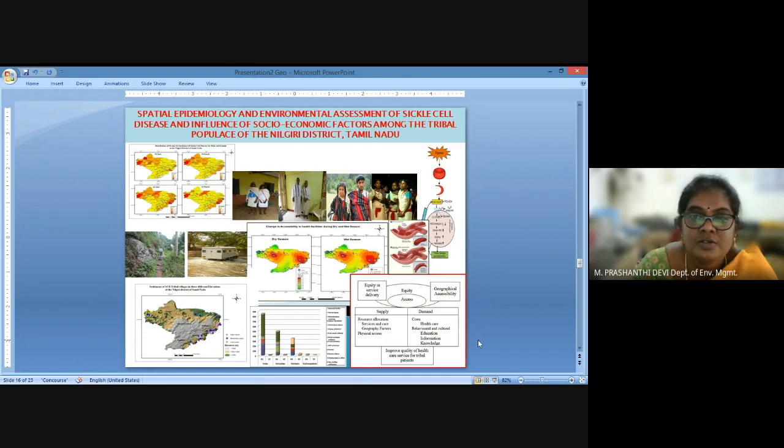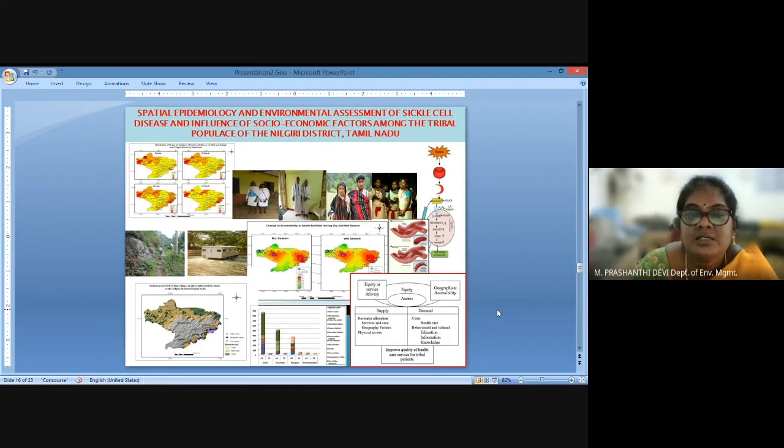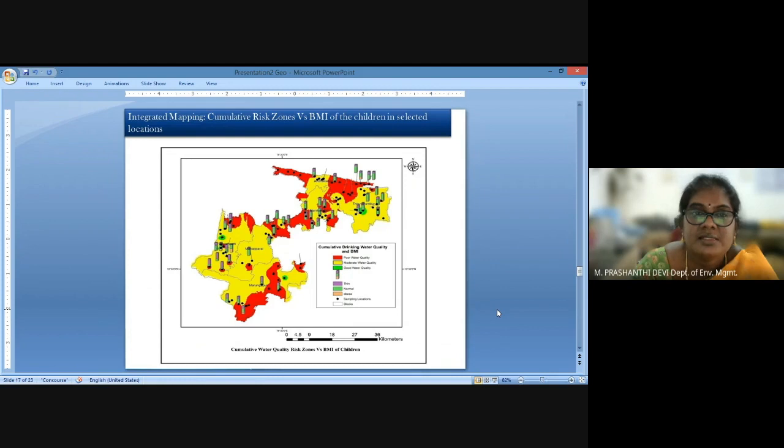So this is one of the studies that was conducted in our laboratory to improve the livelihood conditions and the accessibility, road and terrain conditions, so that the tribal population can access the health centers in the area. This is another study which we conducted in our laboratory to assess the impact of drinking water quality on the growth of children.